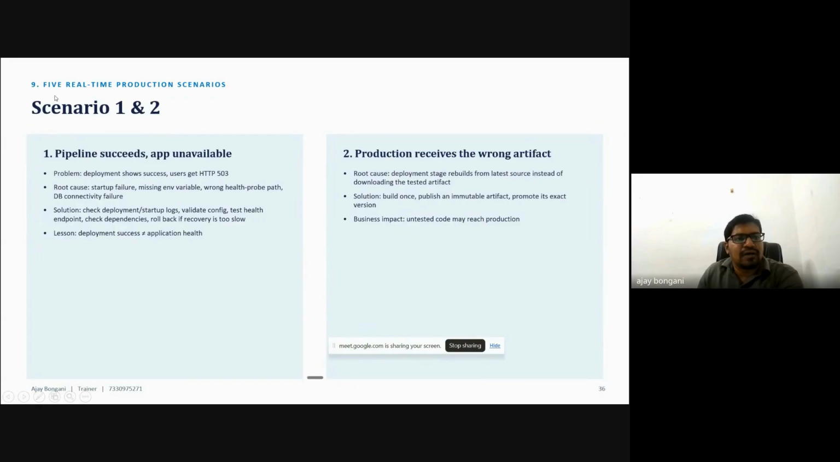So here are real-time production scenarios. I have worked in different types of organizations. What exactly happens in these scenarios, what type of issues do we face, and what is the root cause?